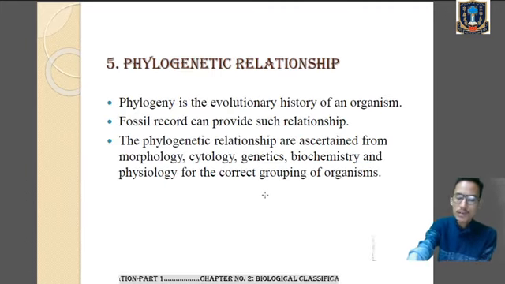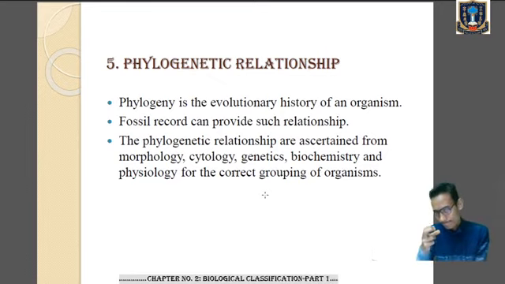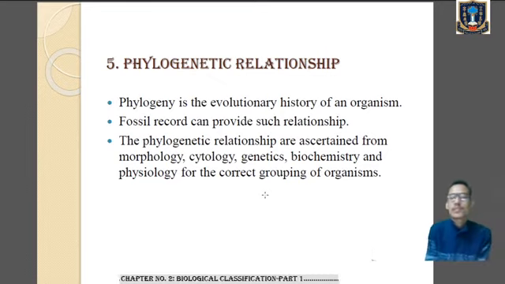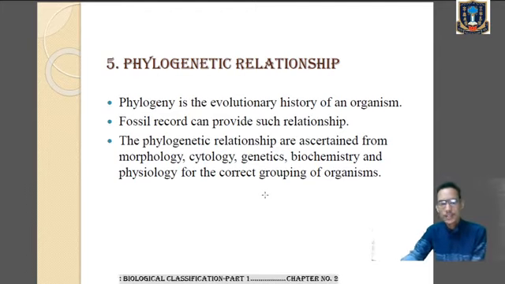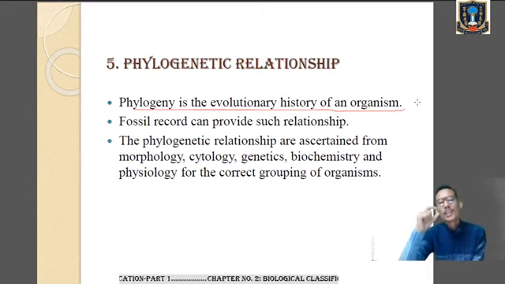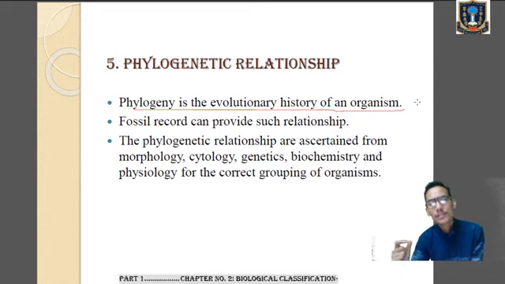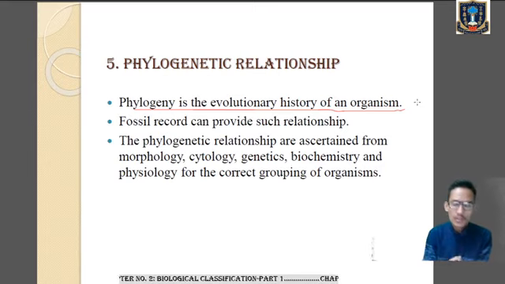Right? Now the last one. The last criterion of the five kingdom classification system is phylogenetic relationship. Now, what is phylogeny? Phylogeny is the evolutionary history of an organism. How can we trace the evolutionary history of an organism? Simply by the study of fossils. The fossil record will help us to study the evolutionary history of an organism.